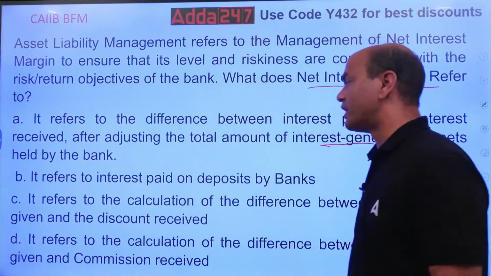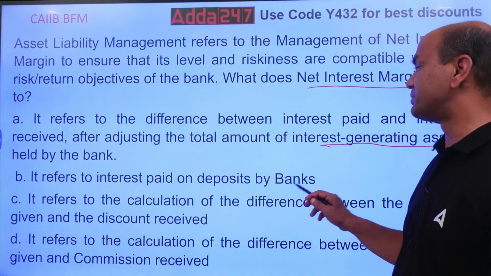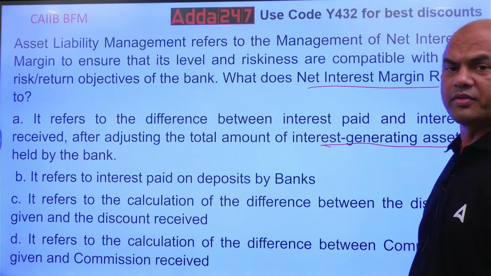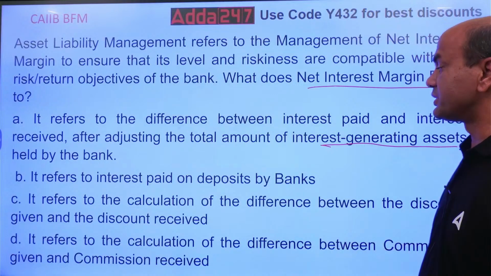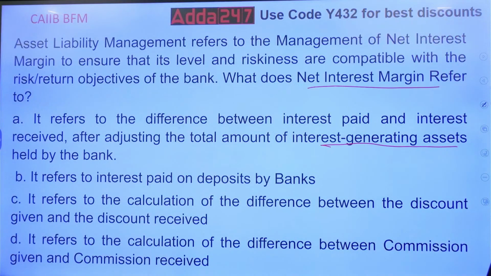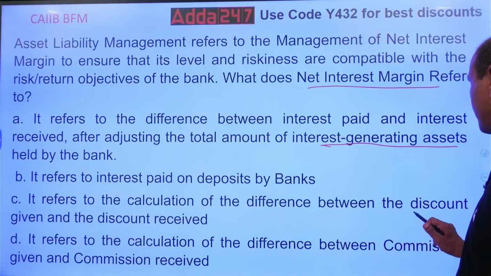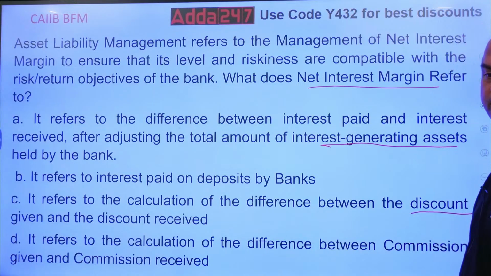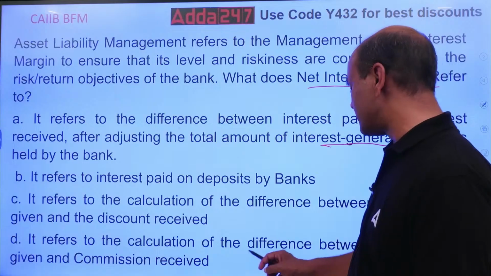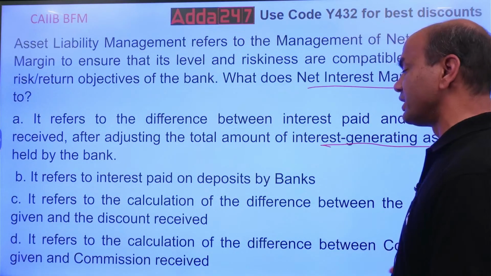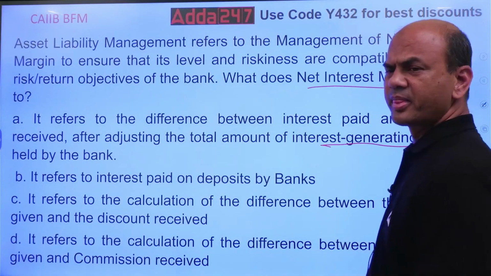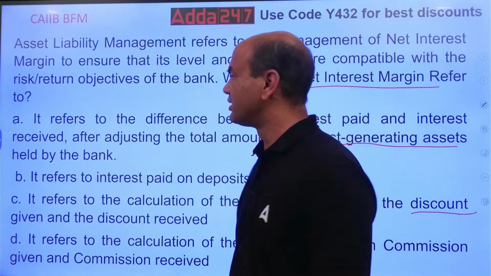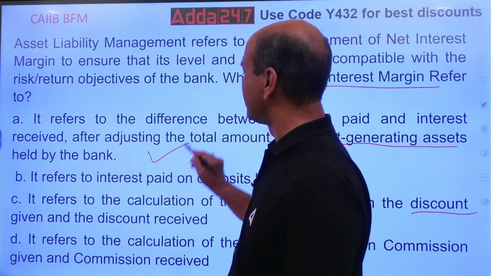Number one. Number two. It refers to the interest paid on deposits by the bank. Everyone read this. It refers to the calculation of the difference between the discount given and the discount received. So NIM means discount given minus discount received. Is it so? It refers to the calculation of difference between the commission given and commission received. Simple one, isn't it? First one, A, right?